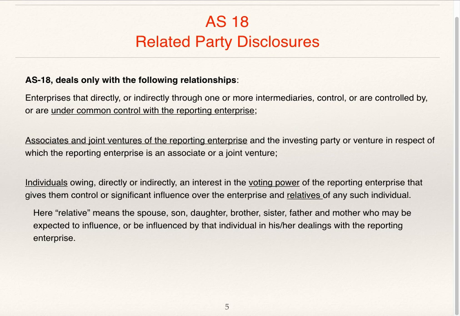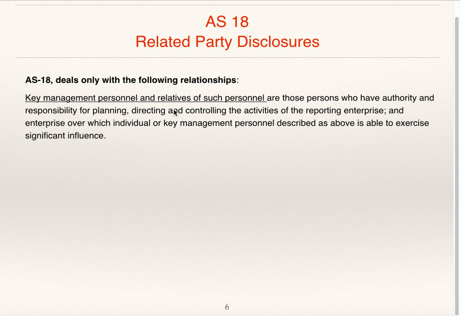So, in short, as per AS 18, following are related parties: subsidiary and holding companies, whether the relationship of subsidiary and holding company is direct or indirect, associate, joint venture, individual who is having significant control over the enterprise or his relative, key management personnel, and relative of key management personnel.